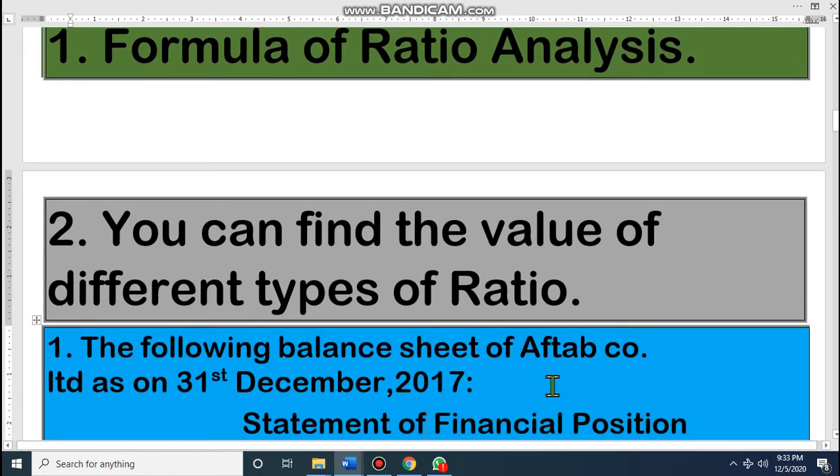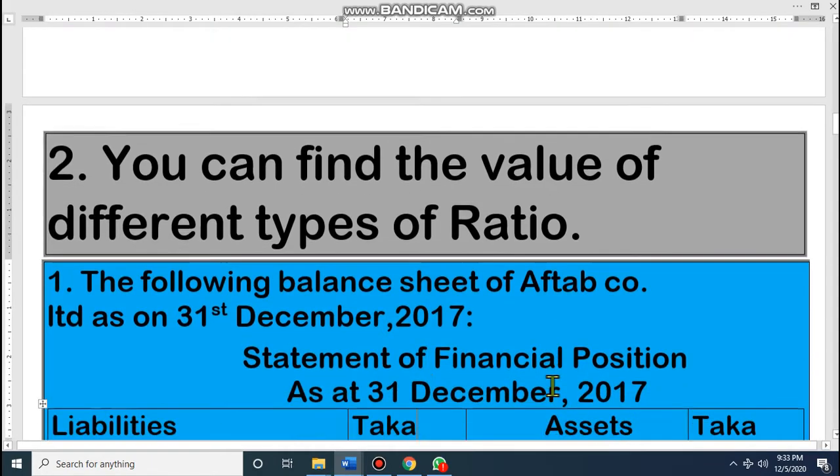Dear student, you know that last class we discussed the importance and formulas for ratio analysis. You know that for calculating ratio we have lots of formulas. Out of that we will discuss 7 formulas in this lecture. Dear student, let's see the question.